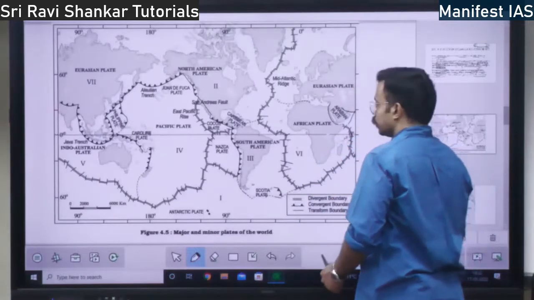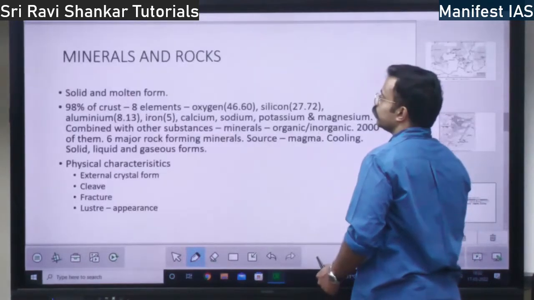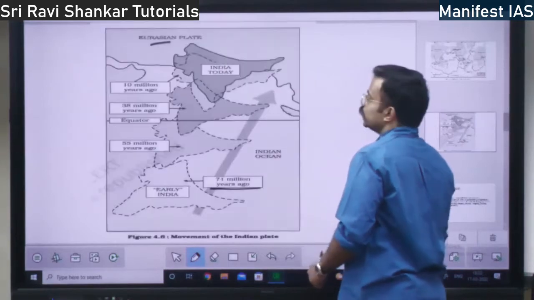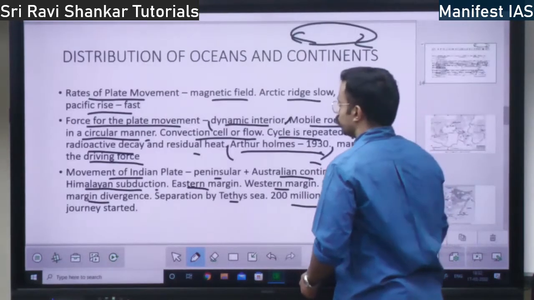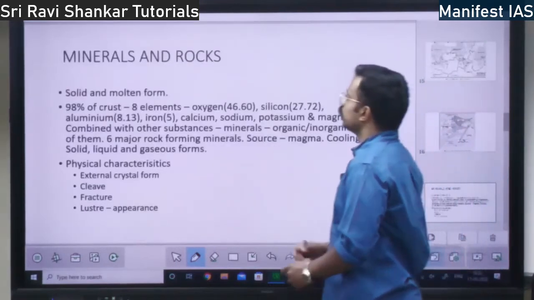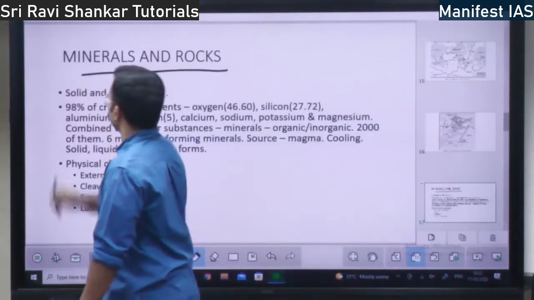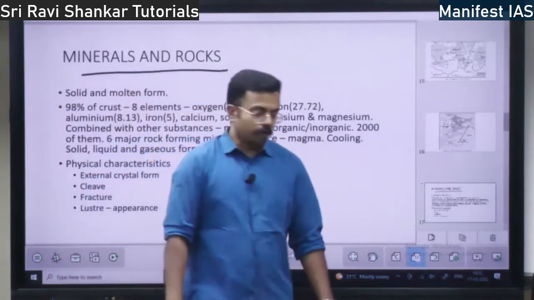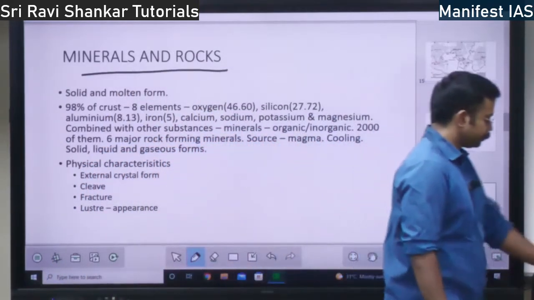Okay, so this is about the plates and Indian movement. This completes the chapter on the distribution of oceans and continents. Next, we will move towards minerals and rocks. So what are minerals and rocks?